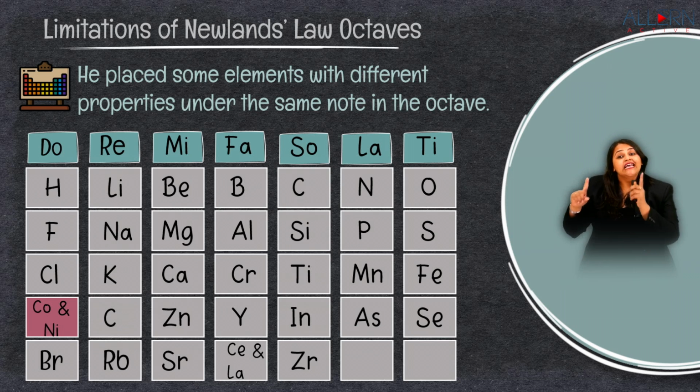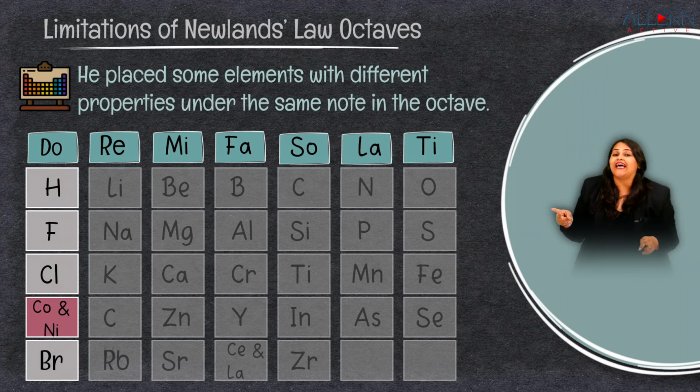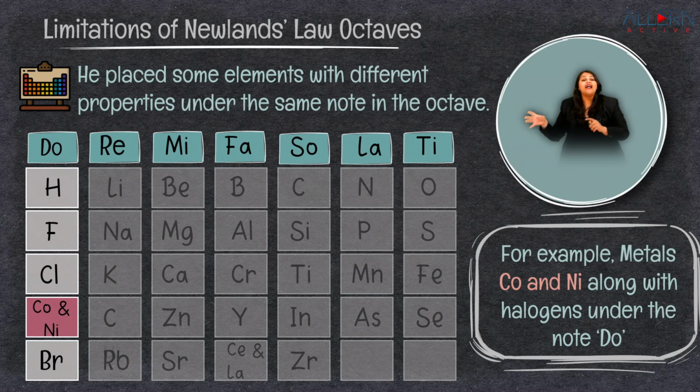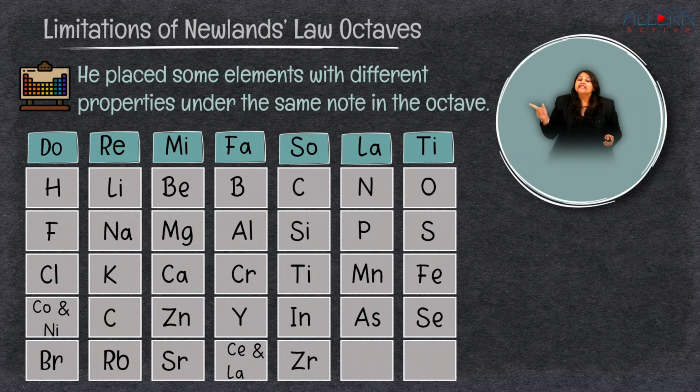But again, these atomic masses created different properties because of the other aspects of the atom. And hence, that was one of the limitations, where he placed cobalt and nickel along with the halogens like chlorine and bromine under the note of Do. They never shared similar properties with each other.